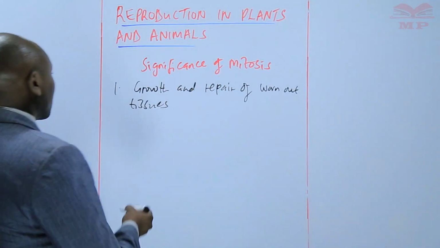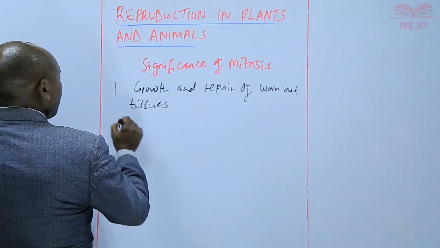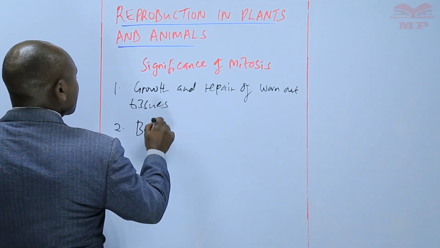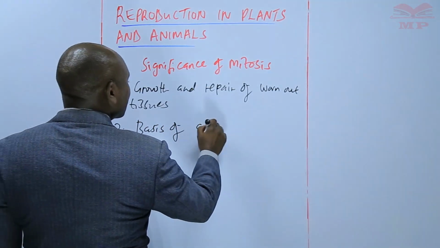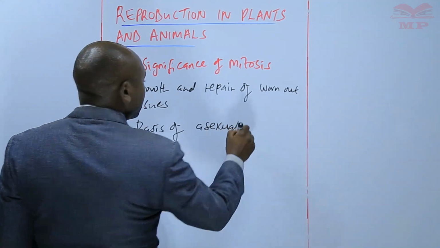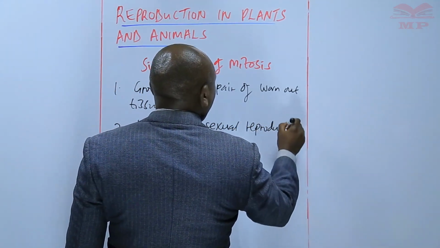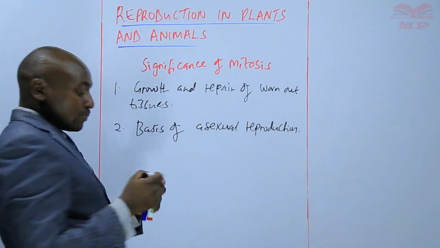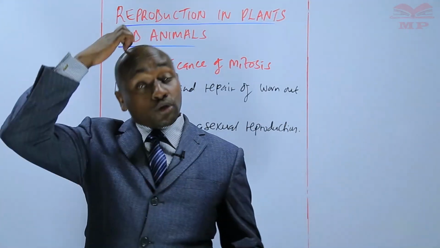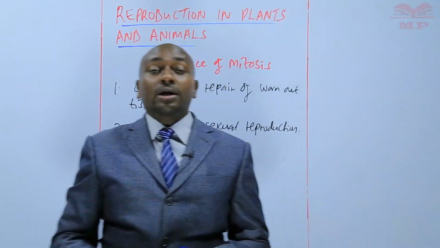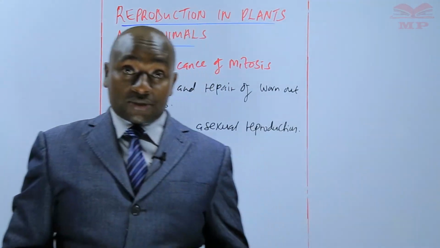Number two, mitosis is the basis of asexual reproduction. At the beginning of this topic, we mentioned the two types of reproduction, that is sexual reproduction and asexual reproduction.